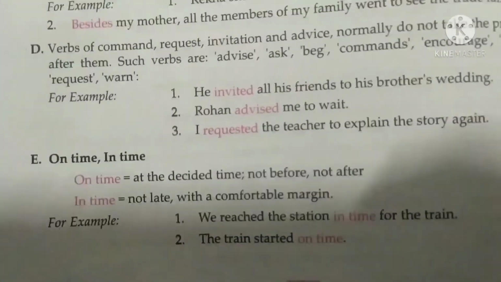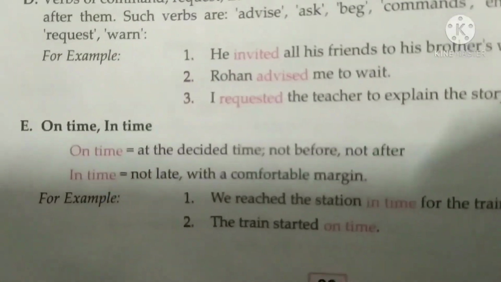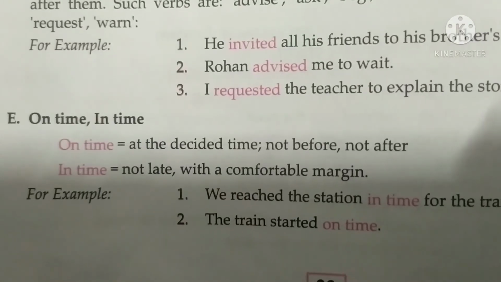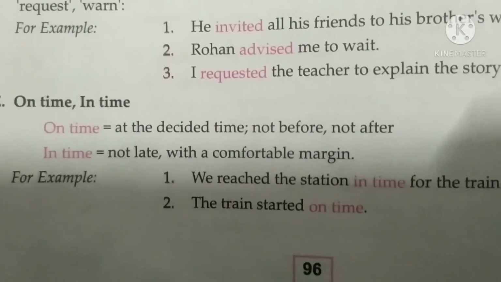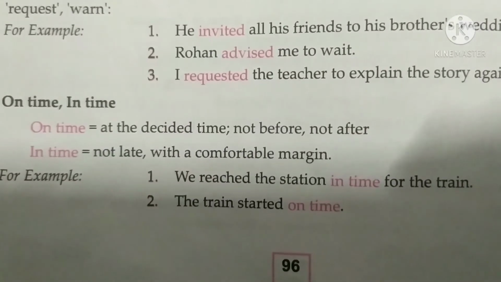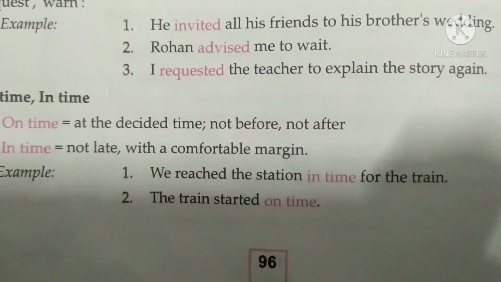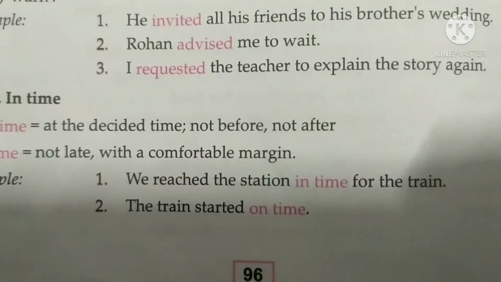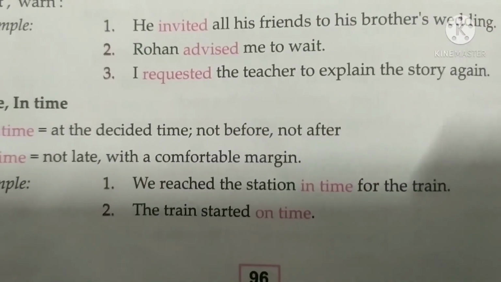"On time" and "in time". "On time" means at the desired time, not before, not after. "In time" means not late, with a comfortable margin. We reached the station in time for the train. The train started on time.